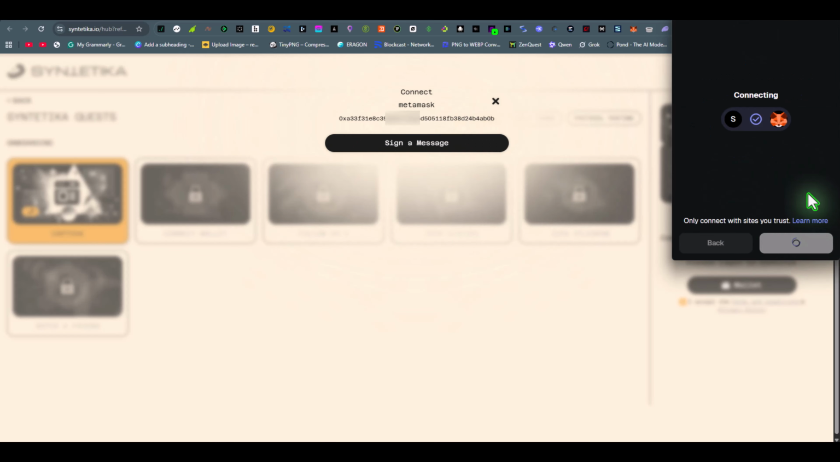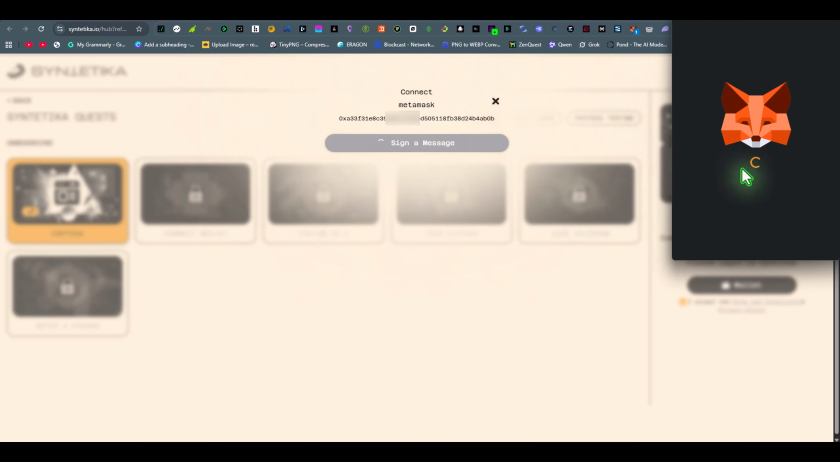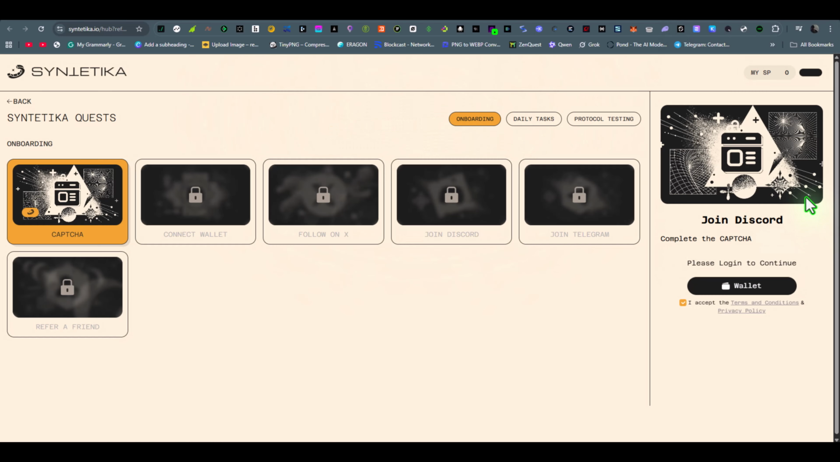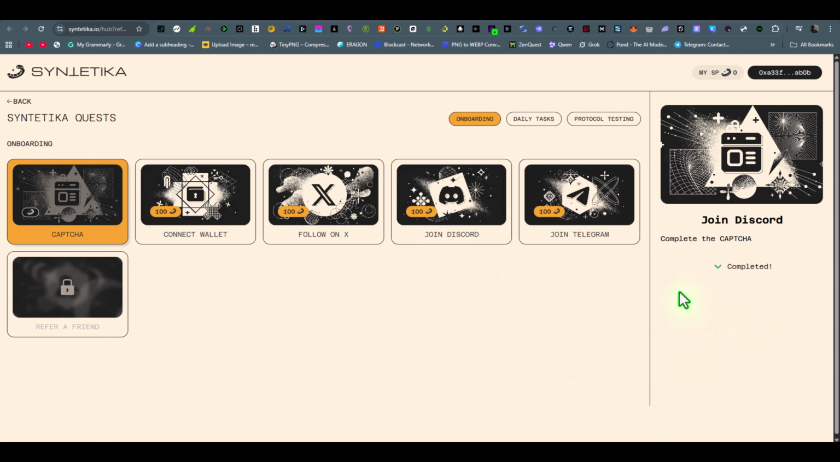Then click connect, sign in and confirm, and you're set to go. Here you'll first see some onboarding tasks. First, you need to prove humanity. On the right side, solve this captcha, then verify, and your first task will be complete.